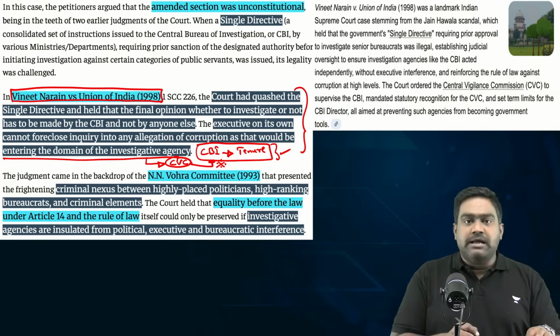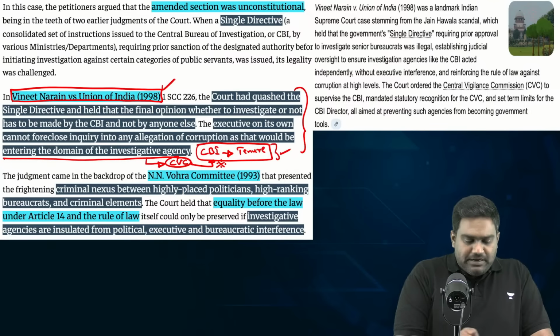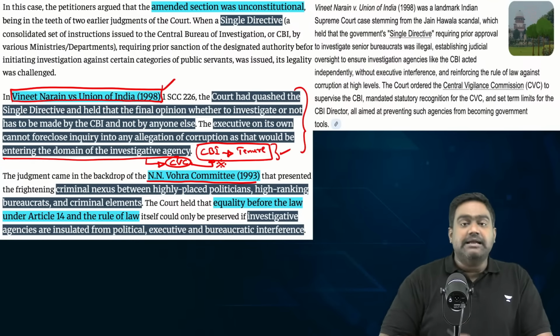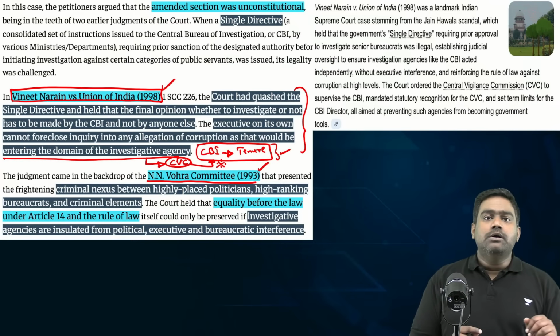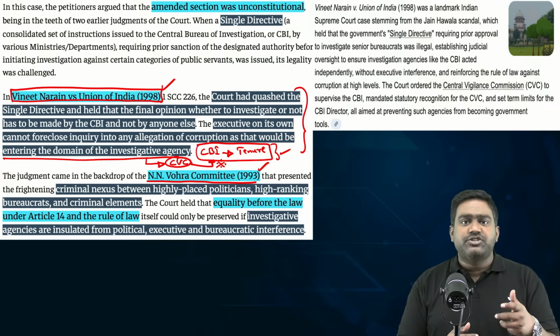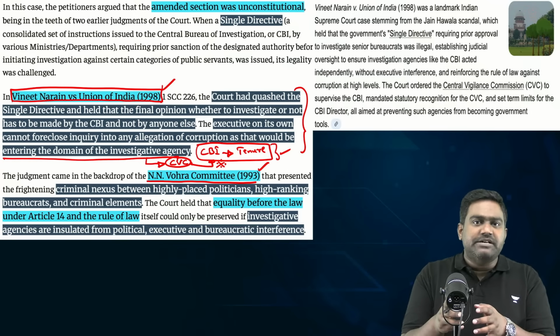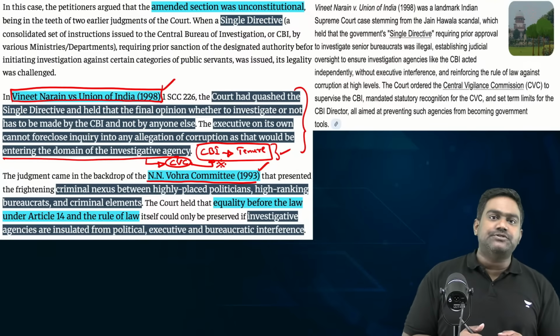Because before the Vineet Narayan case of 1998, there was a committee which was set up by the government of India, the NN Vohra Committee in 1993, which had tabled its report. And this report was quite shocking because it highlighted the nexus between corrupt politicians, corrupt bureaucrats, and public servants, and the criminal entities.